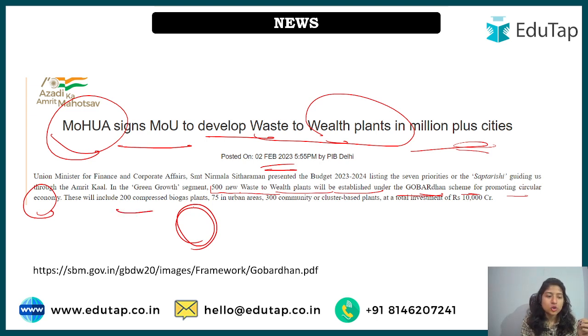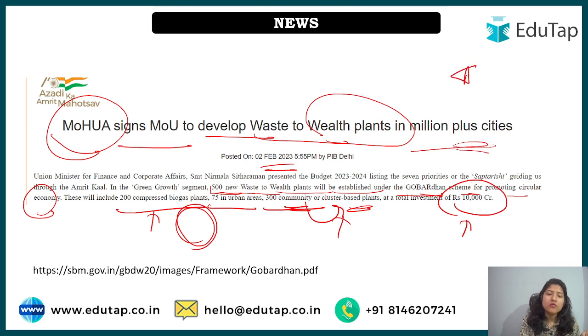This will include 200 compressed biogas plants. So in these 500 new waste to wealth plants, we are talking about 200 compressed biogas plants, 75 in urban areas and 300 community or cluster based plants. We have already studied community based plants, and cluster based is similar, at a total investment of rupees 10,000 crore. A very important news from the examination point of view.